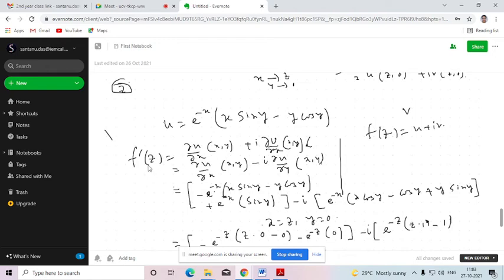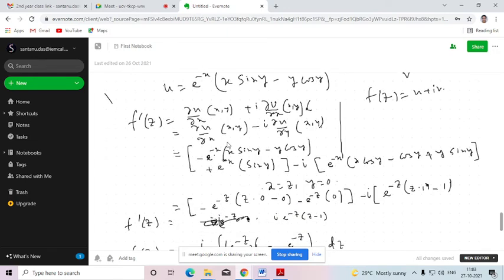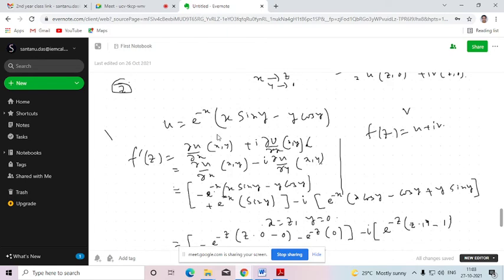So you know that f dash z equals del u del x (x, y) plus i del v del x (x, y). So del v del x will be replaced by minus del u del y, since u is given, v is not given. So now we need to find out del u del x. So this is u. What will be del u del x? The term that contains x will be differentiated. This is a product of two terms, so I am differentiating this with respect to x first. This will be minus e to the power minus x. This will be fixed. The derivative of x will be 1 and this will be sin y. And the term that contains y will be 0 while we are differentiating partially with respect to x.